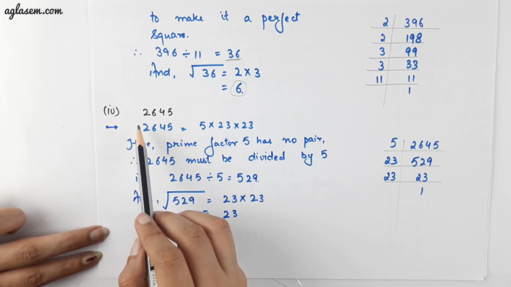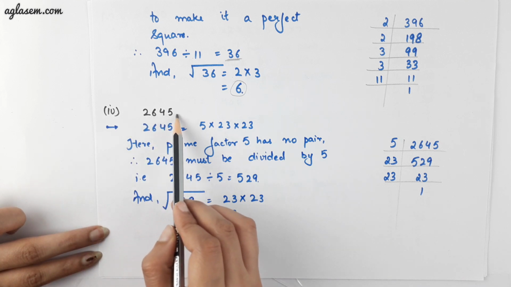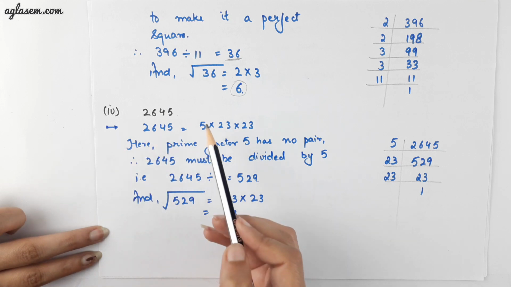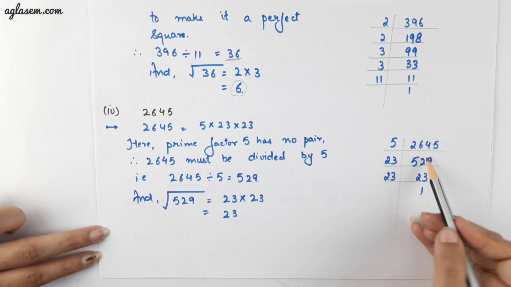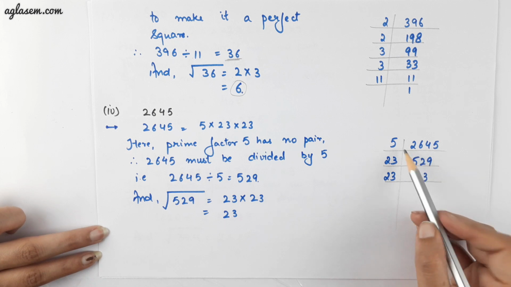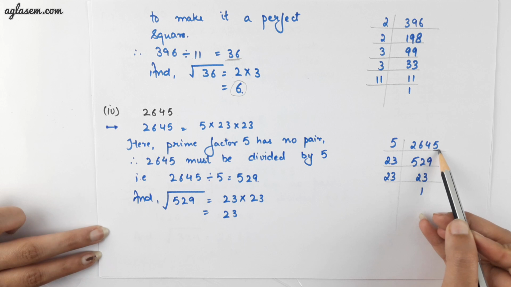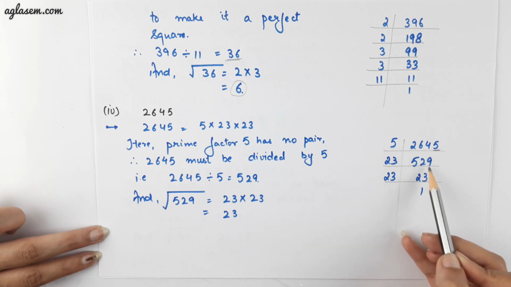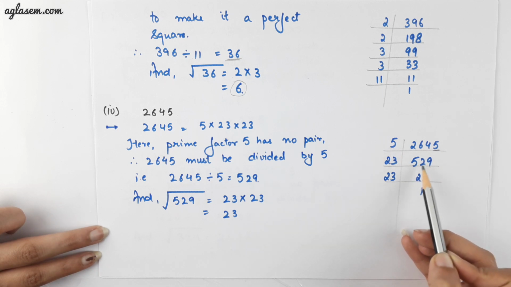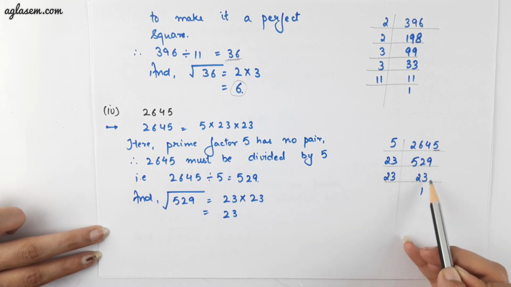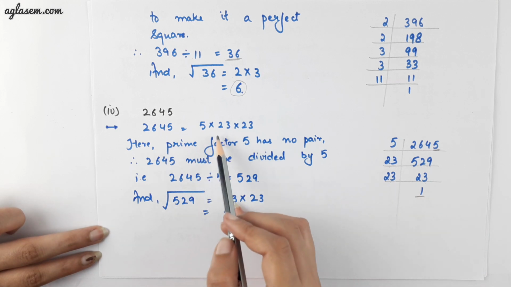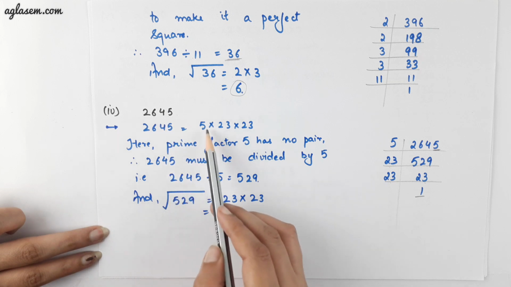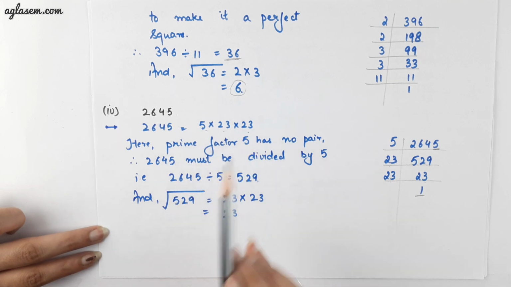The fourth part of the question is 2645. Again, applying the same thing, do the prime factorization of 2645. While doing the prime factorization, this number will be divided by 5. So we'll get the resultant as 529, and we also know that 529 will be divided by 23, which will again be divisible by 23 to get 1. Therefore, the prime factorization of 2645 is 5 into 23 into 23.